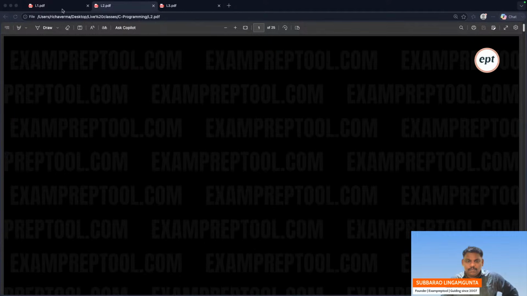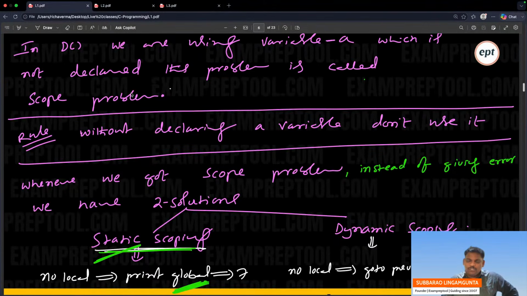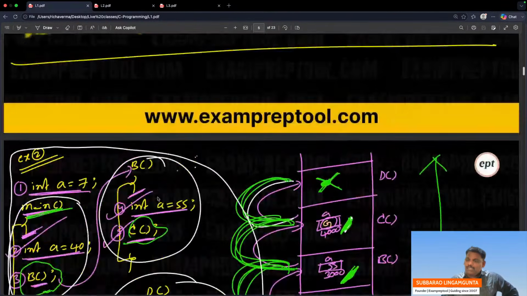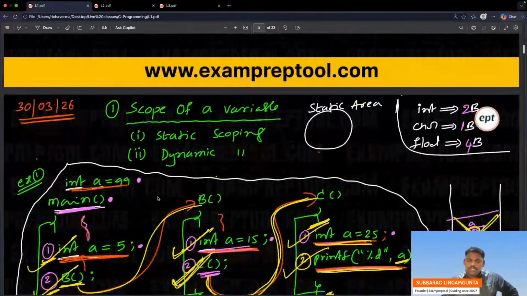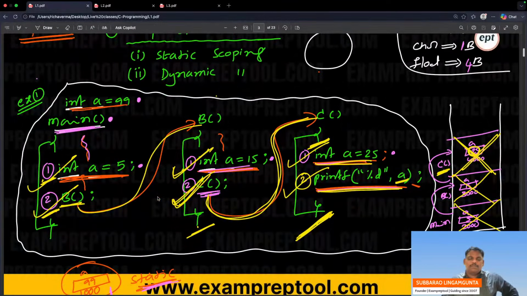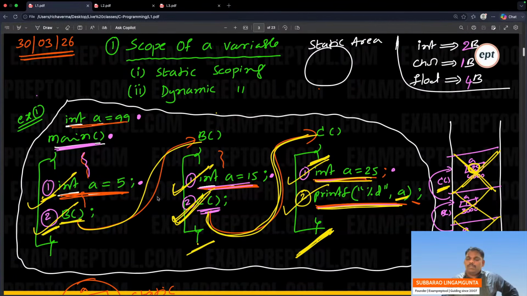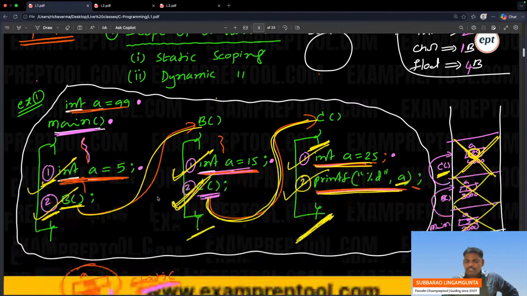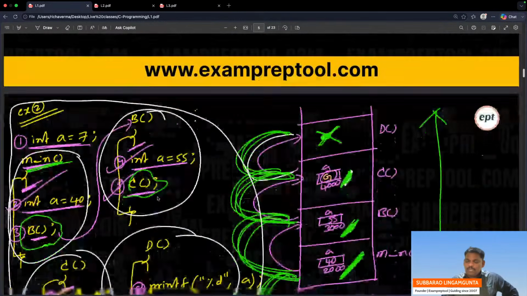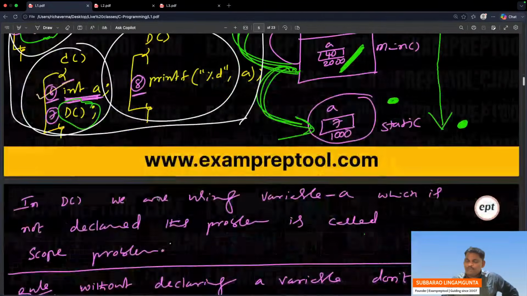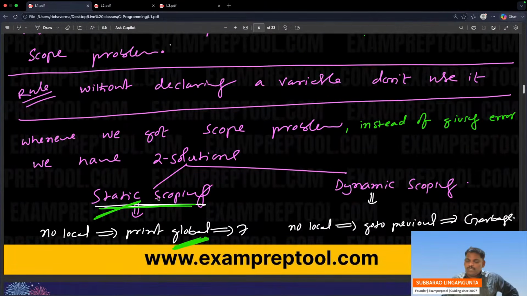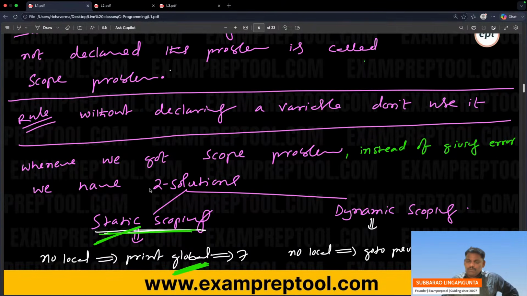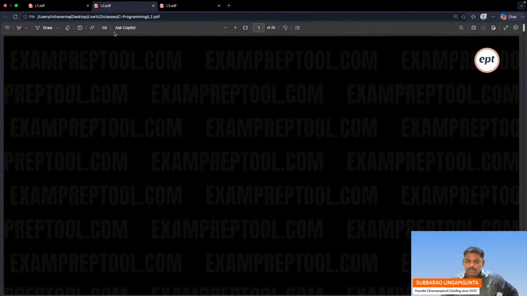Yesterday we stopped here. This is the starting of yesterday's class. 3326, scope of a variable, we started. I gave one example, a second example also, right? I have written some important points also. Fine. So now I will give one small problem. Let's start now.